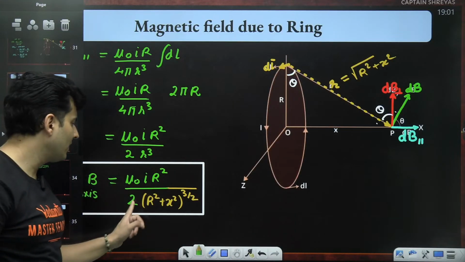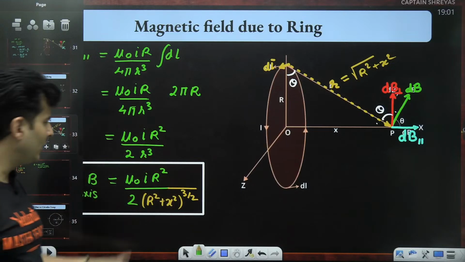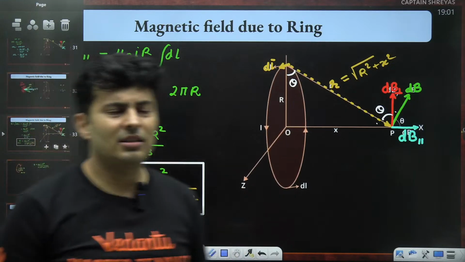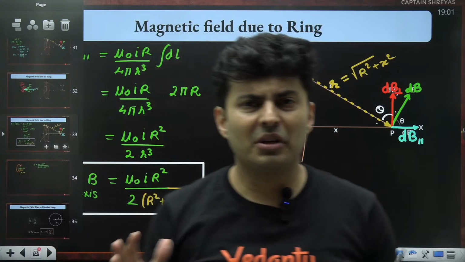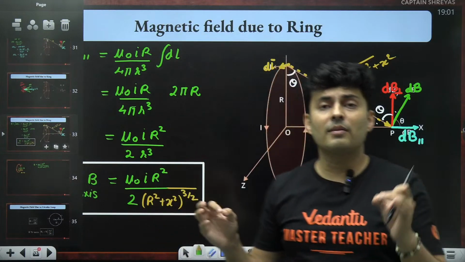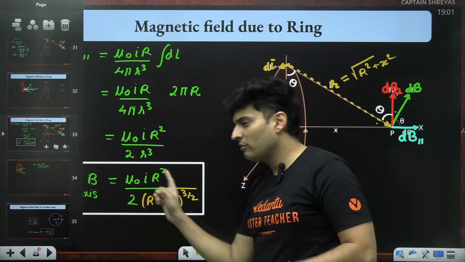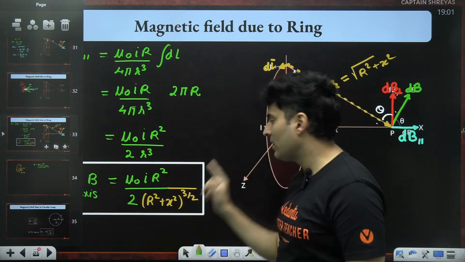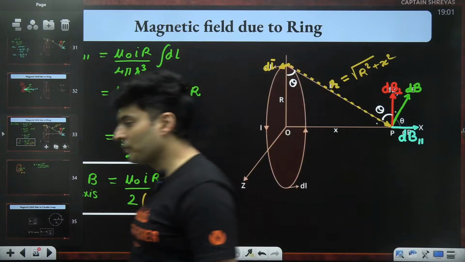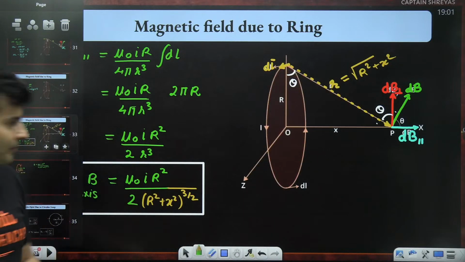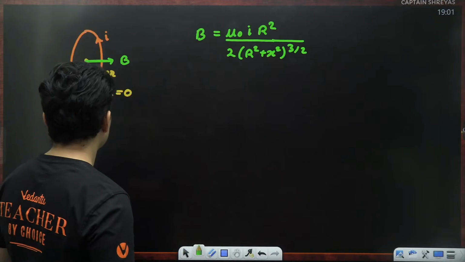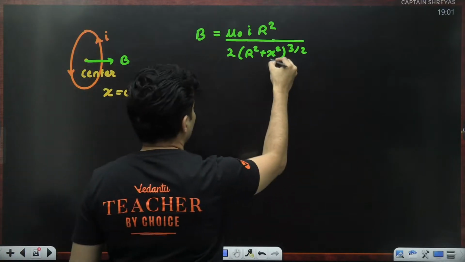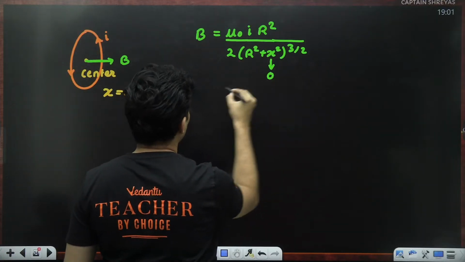You might say, sir, this is confusing. Yes, it is a little difficult. But do you remember the electric field due to a ring? Very similar formula. The same term was there, r square plus x square raised to 3 by 2. So that's why it becomes simple. Now if I substitute the value of x as 0, what do I get?